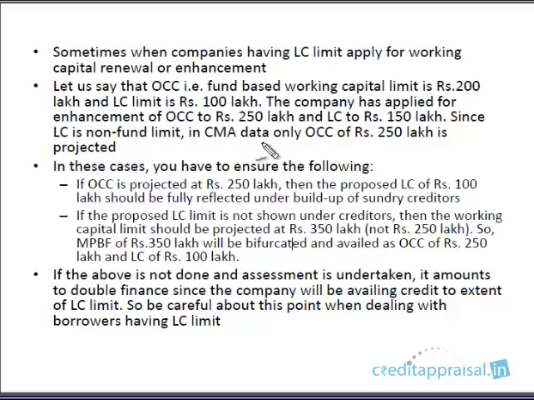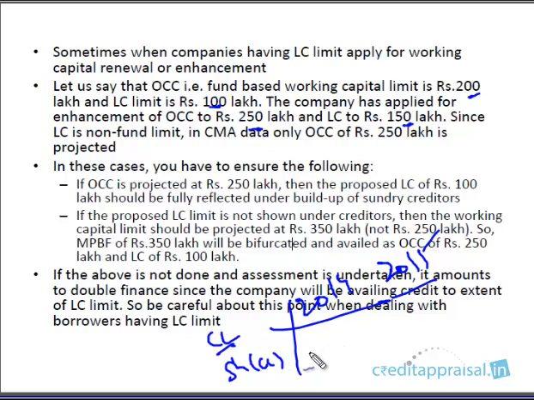Say for example, an OCC limit, existing limit is 200 lakhs. They're also having an LC limit of 100. Now this company has applied for enhancement to 250 lakhs CC limit and 150 in the LC limit. Since LC is a non-fund limit, in the CMA data projections for the next 2 years, 2014-15, these are the projections the company is submitting. Under short-term borrowing, under current liabilities, under the CC limit, they'll show a projection of only 250 lakhs. This LC will not come here because it's not a fund-based limit. This is only CC 250.